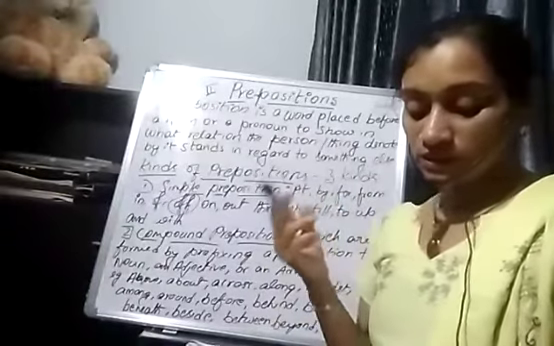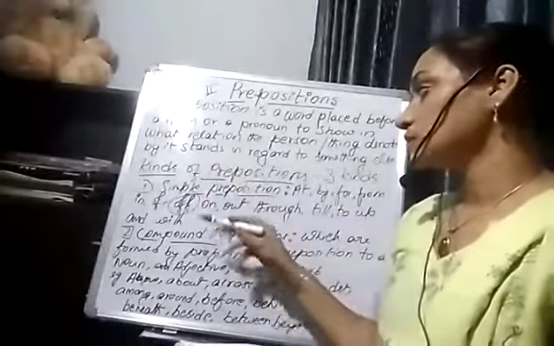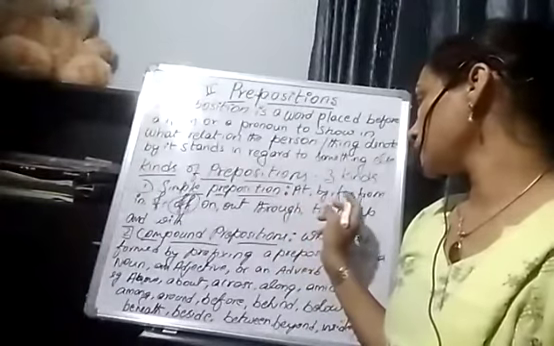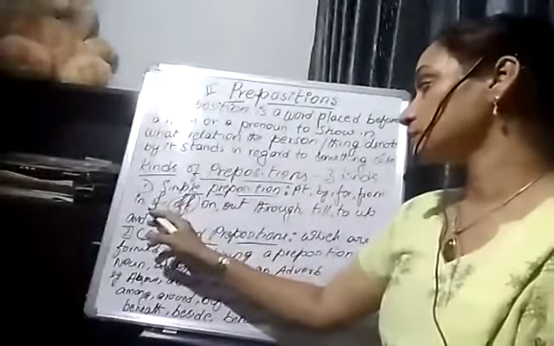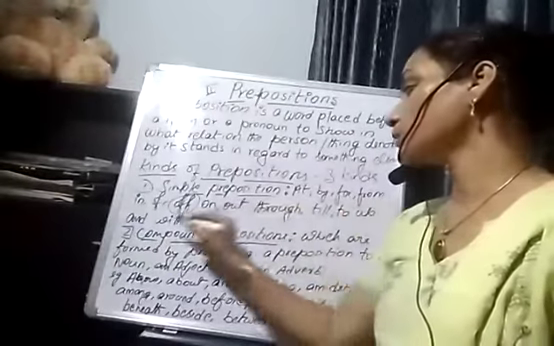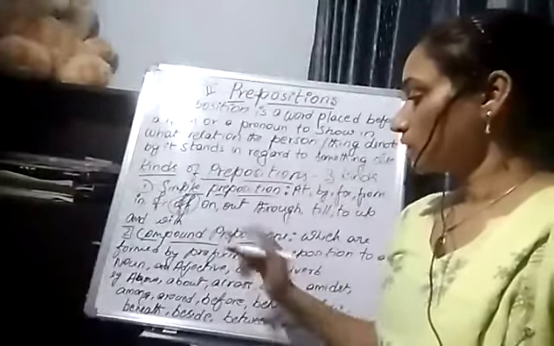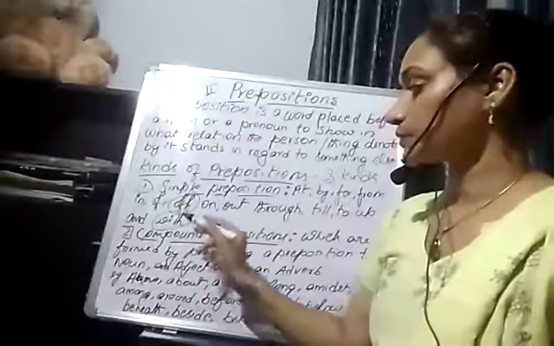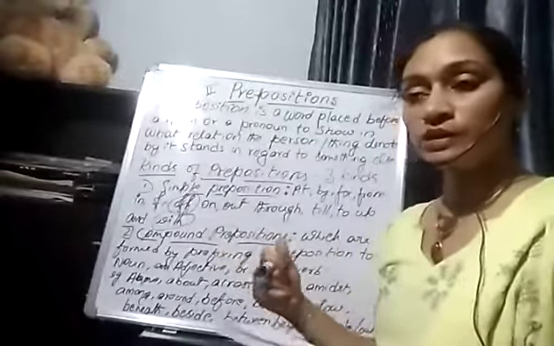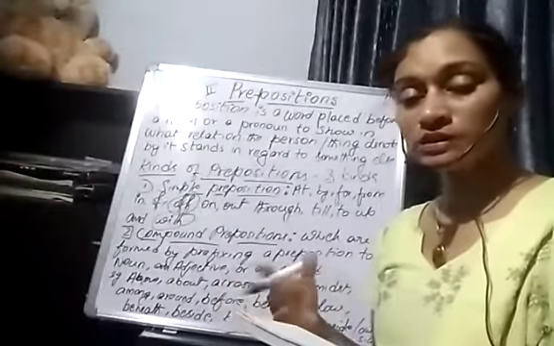Now, there are actually three kinds of prepositions. The first one is simple preposition, under which you get at, by, for, from, in, of, on, out, through, till, to, up, and lastly with. Now, I'll take an example to explain. Shyam is walking with Ram.